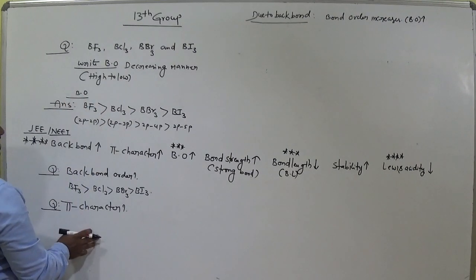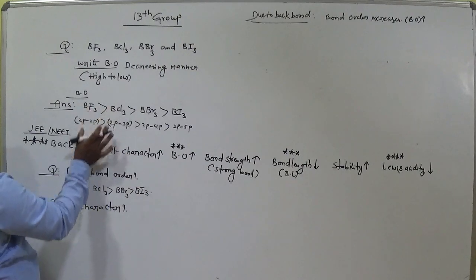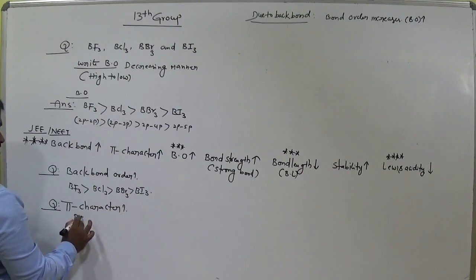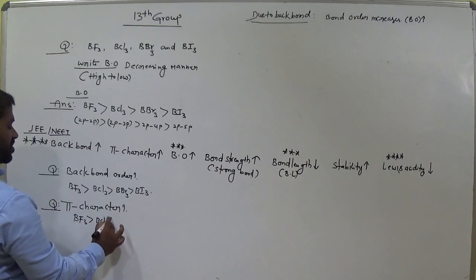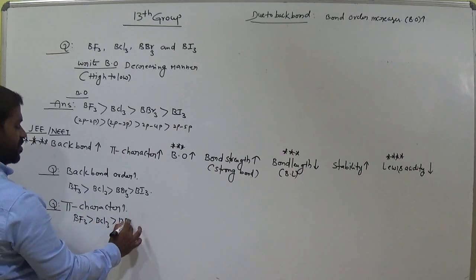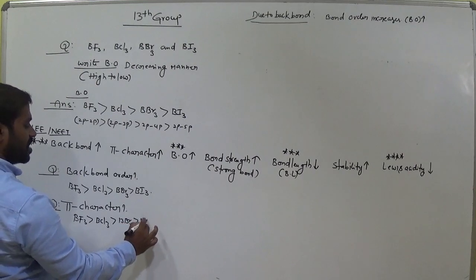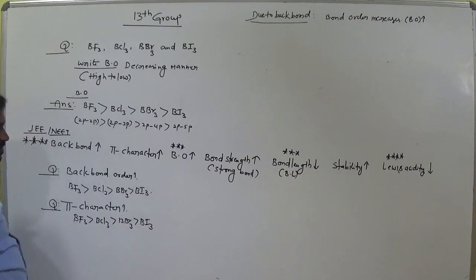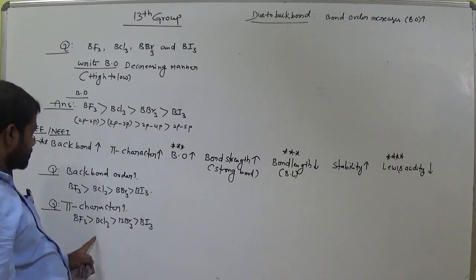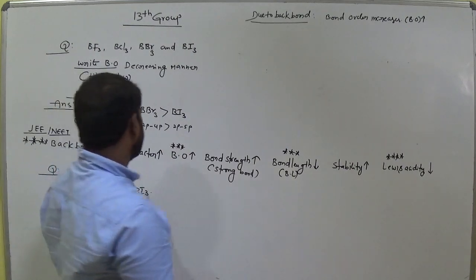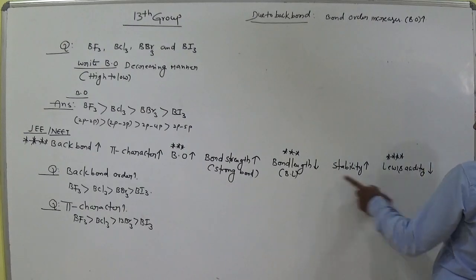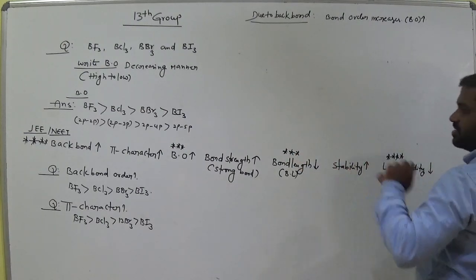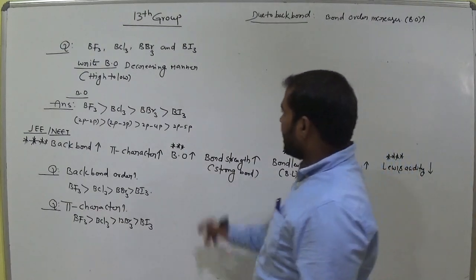So now bond order is directly proportional to pi character. So same manner here also: boron trifluoride, boron trichloride, boron tribromide, greater than boron triiodide. Clear up to everyone? Students, clear up to here? Directly proportional relation, but these two are in an inversely proportional relation for the remaining. Remember this.